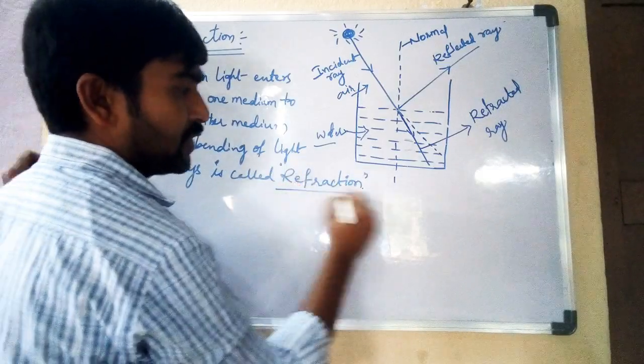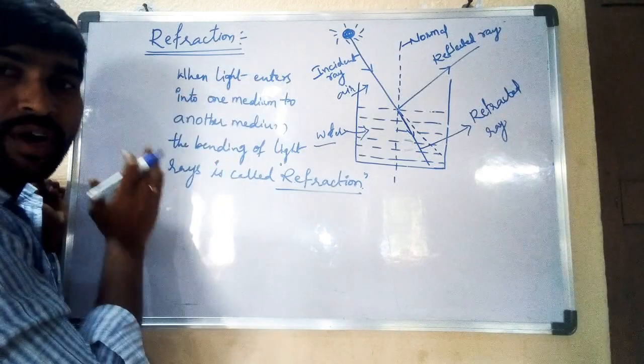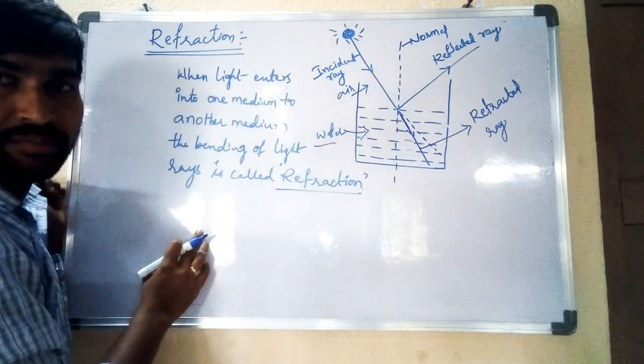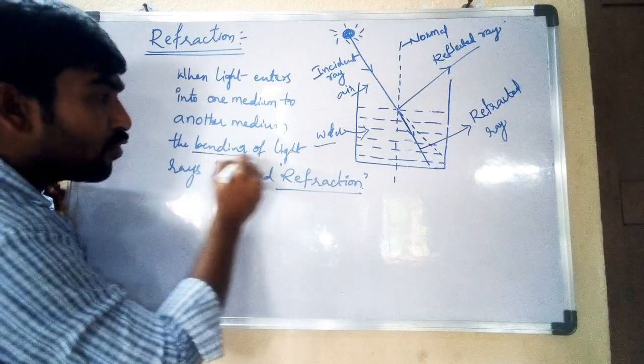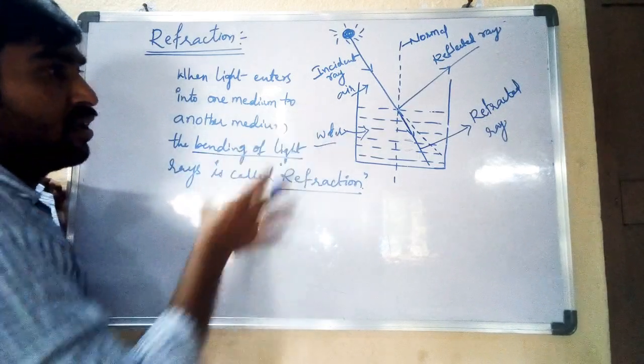So what is the definition? When light enters from one medium to another medium, the bending of light rays is called refraction of light.